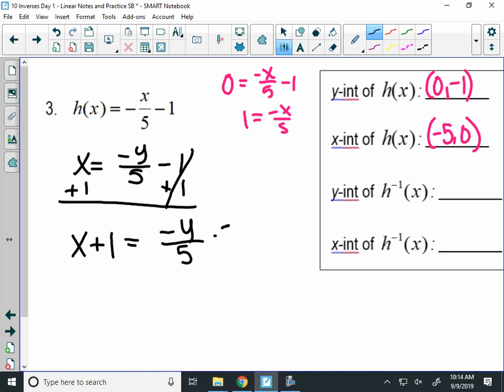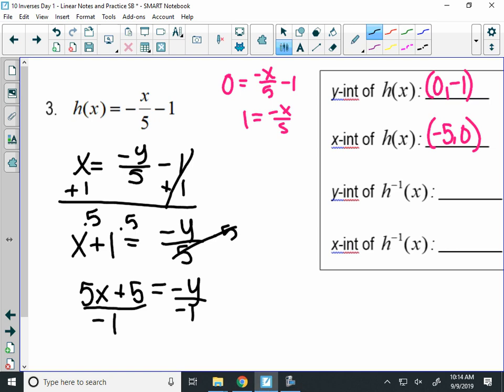And let's multiply everything by 5. So we get 5x plus 5 is negative y, but this time, what do I have to do? Divide by negative 1. So that switches all the signs. Negative 5x minus 5 equals y, which is our h inverse of x.